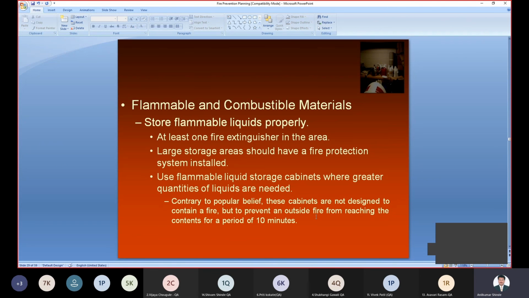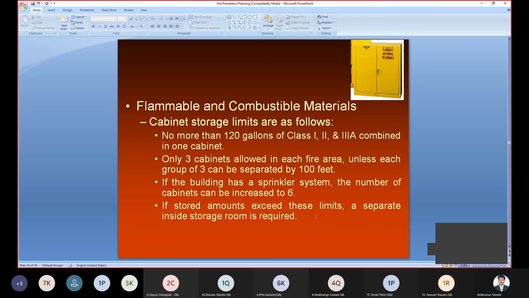So, use of the flammable liquid storage cabinet, where greater quantities of liquids are needed. This is required to appropriately keep all this flammable and combustible material and to avoid a problem. For flammable and combustible material, we have to use different cabinets to store it.